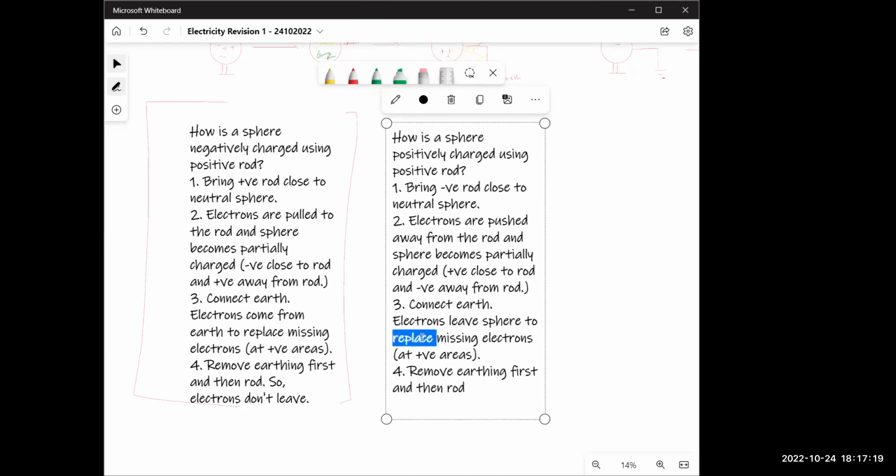Because to remove extra electrons at negative areas. Remove earthing first and then the rod, so electrons don't come back.